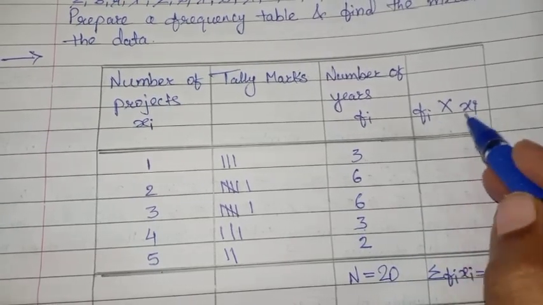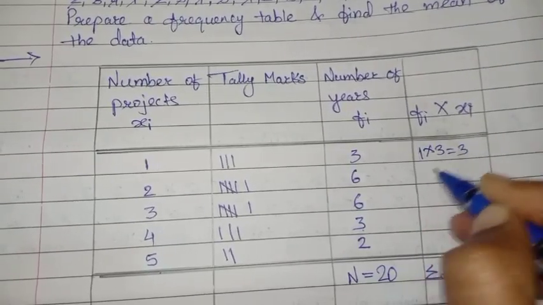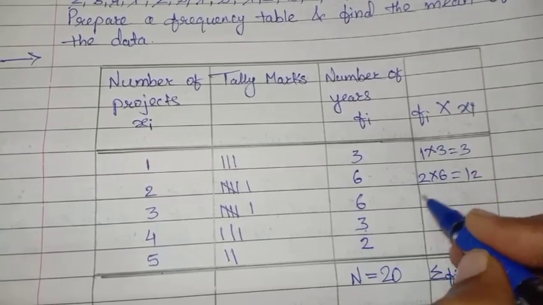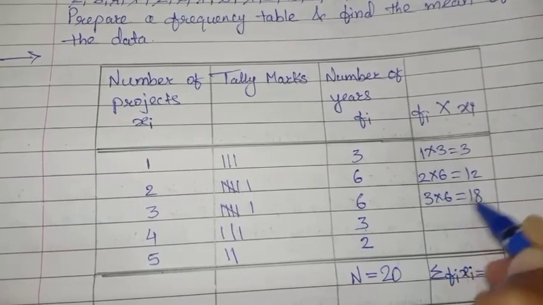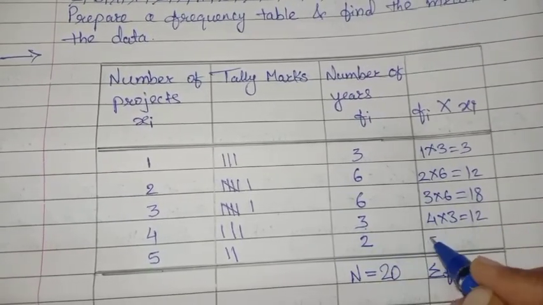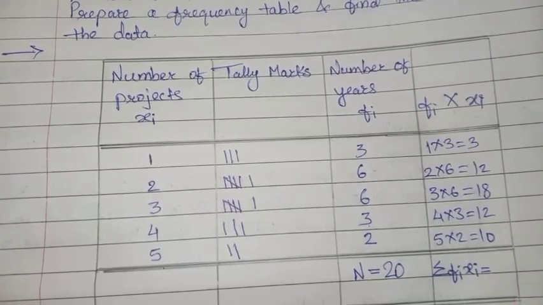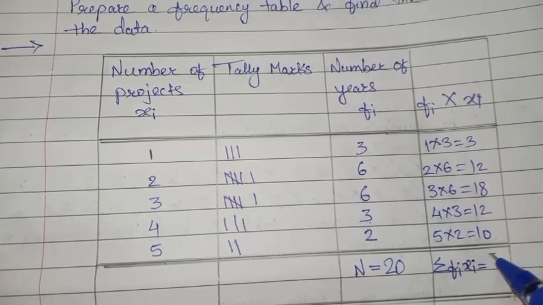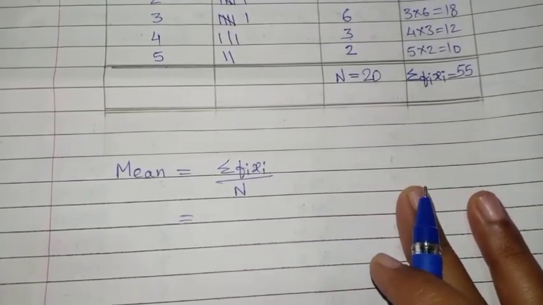Okay. Now Fi into Xi. 1 into 3, 3. 2 into 6, 12. 3 into 6, 18. 4 into 3, 12. And 5 into 2, 10. Now add all these numbers. Here you will get 55. Okay. Formula of mean is written.